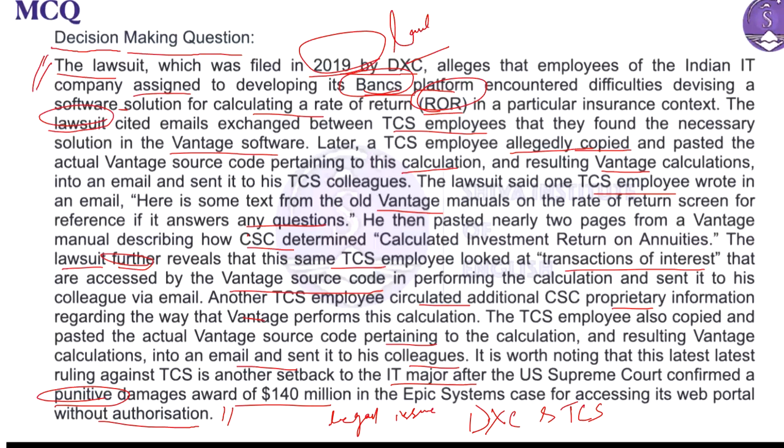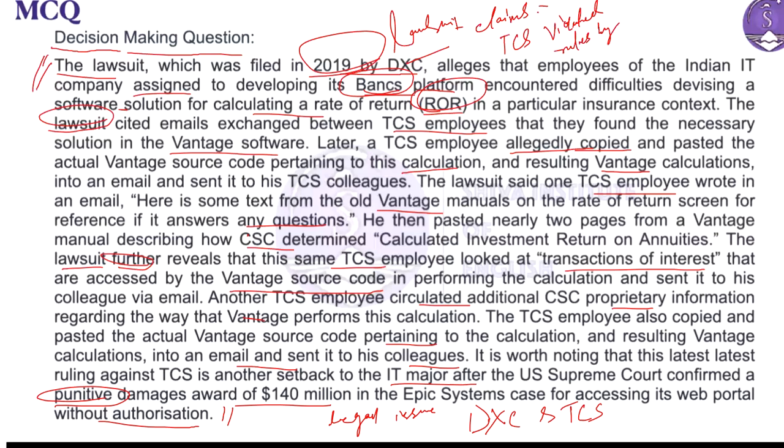The lawsuit claims that TCS violated rules by accessing proprietary private information without permission.